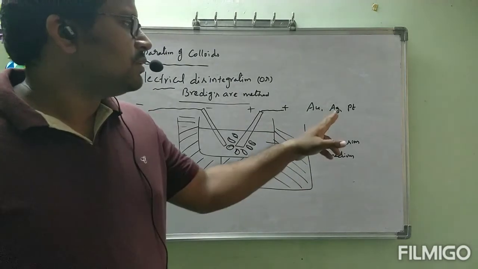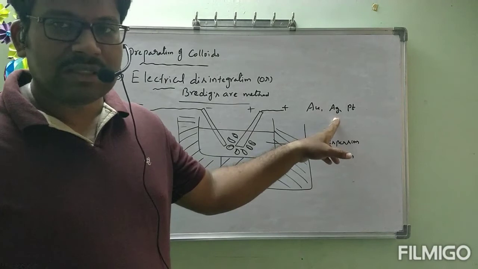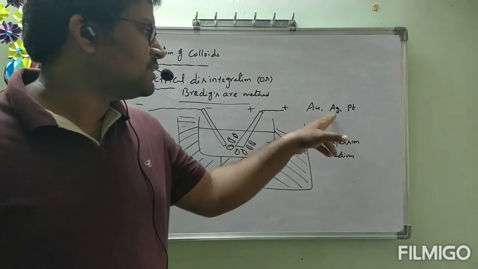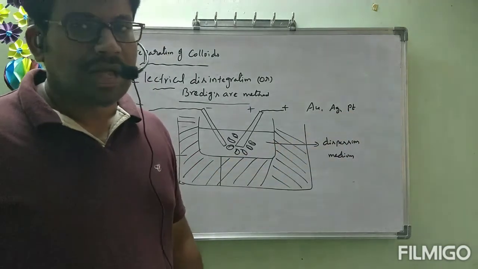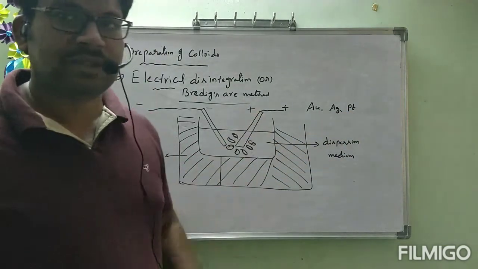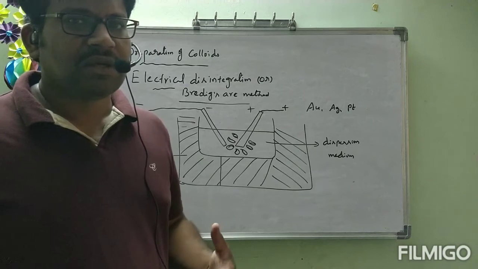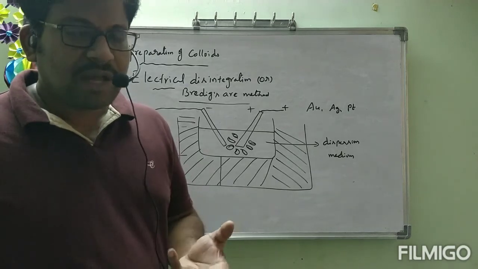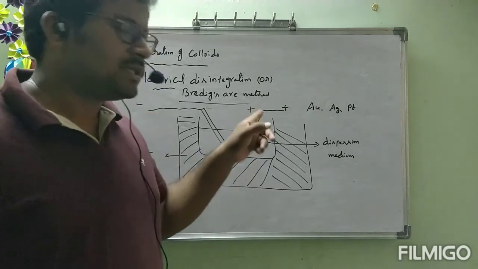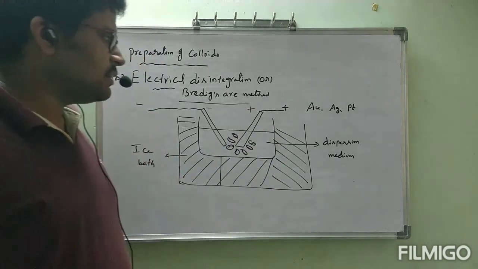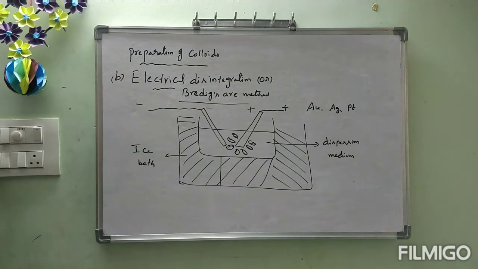Like this, if you want to prepare silver colloidal solution, we will replace these electrodes with silver metal. If you want to prepare platinum, we will take platinum electrodes. Whichever colloidal solution we are going to prepare, that metal's rods will be taken as electrodes. This is Bredig's arc method, which is important. You can take this one as important, no problem.